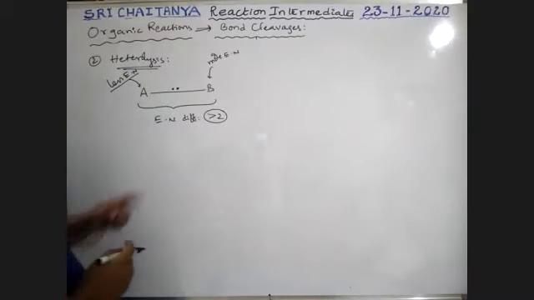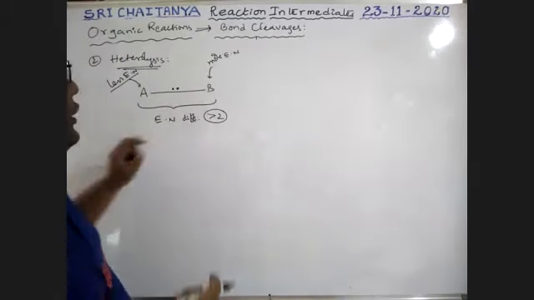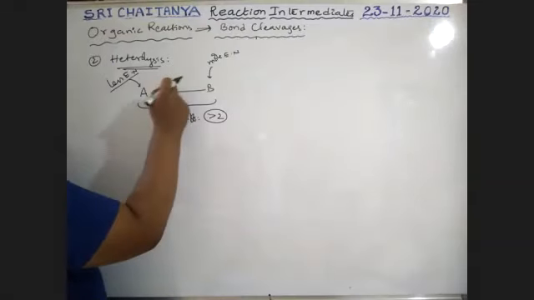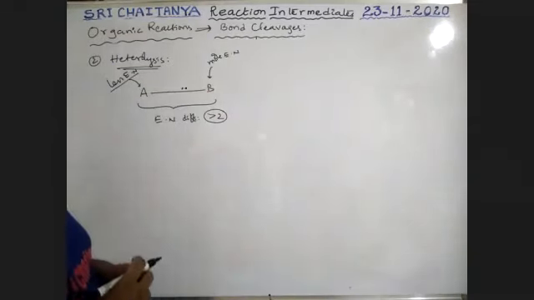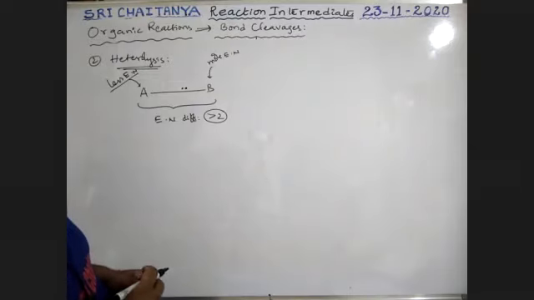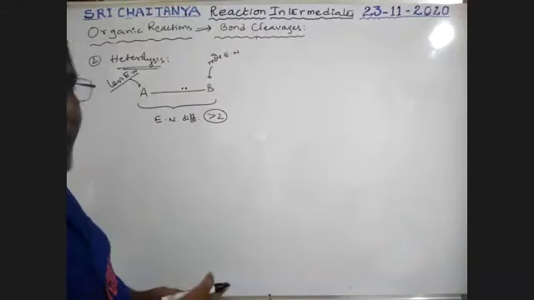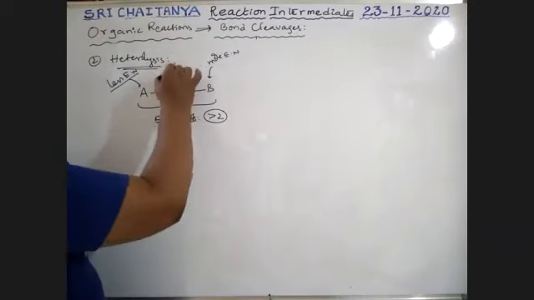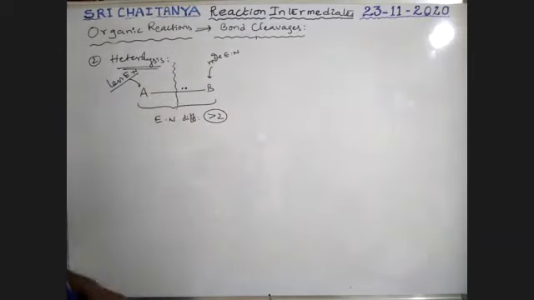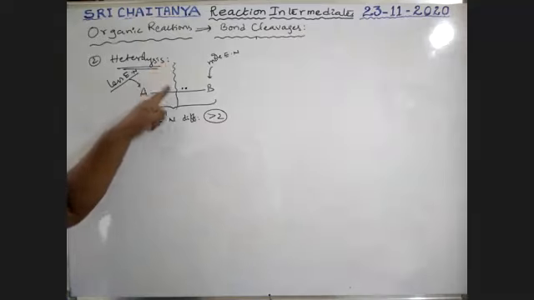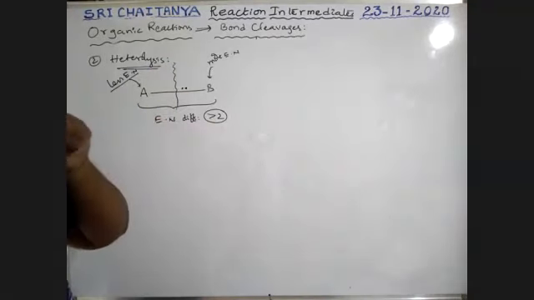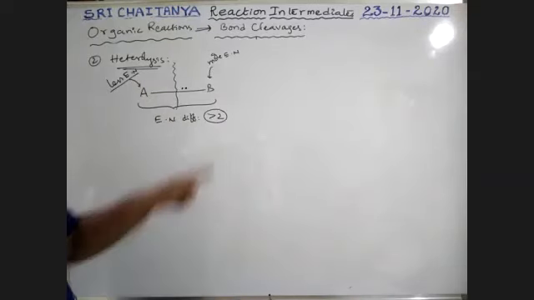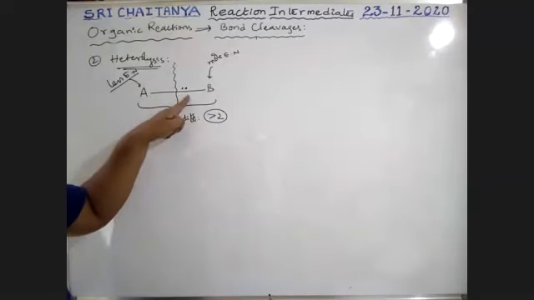Because B is more electronegative, this bond pair is slightly moving towards B's side. Now the bond cleavage takes place, and the bond is cleaved like this. Both the bonded electrons move to one side, either A or B. Whichever is more electronegative gets that bond pair of electrons.